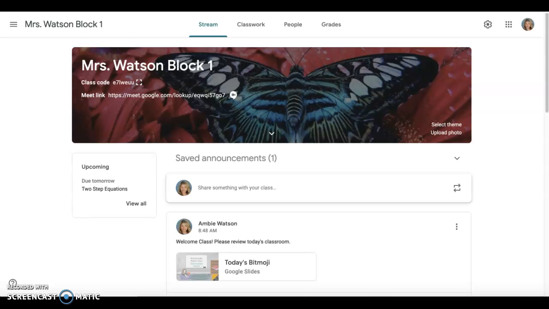So this is how you're going to set up your Google Meet. You can have that link there. You don't have to worry about if the link is showing because your students cannot access it unless you are in that meeting room. Just make sure before you leave that you have made sure all the students are out of the room. That way no kid is left in the room, just like we do in our regular brick and mortar classrooms. We make sure all of our students are out of the classroom before we leave. Make sure all of your students are out of your meeting room before you leave the room.